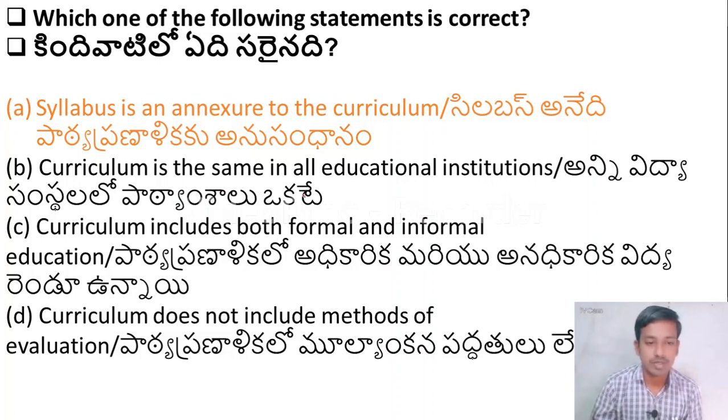Curriculum is the same in all institutes? No, it is not correct. Curriculum includes both formal and informal education? No. Curriculum does not include methods of evaluation? No, it is also not the right answer. Okay, here the right answer is option A, syllabus is an annexure to the curriculum. Let us move to the next question.